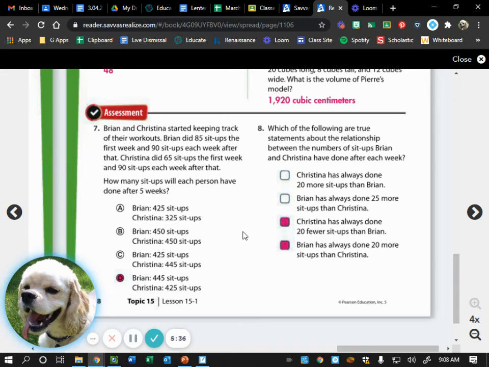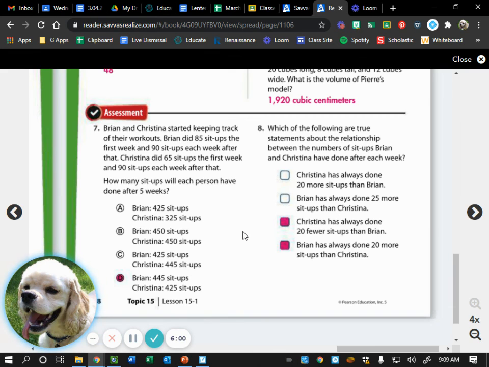You marked where Brian and Christina started, and then you created your own table showing how their number of sit-ups increased every week. So after 5 weeks, Brian completed 445 sit-ups. Christina completed 425 sit-ups.